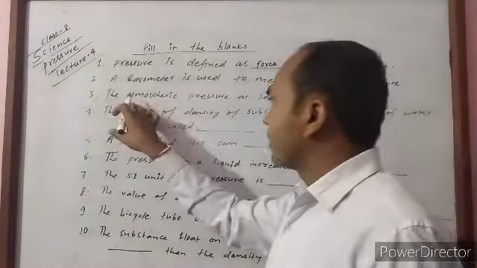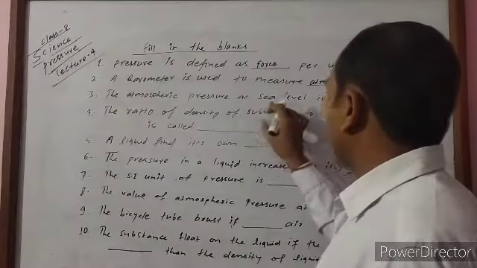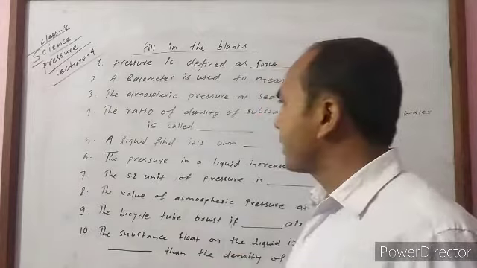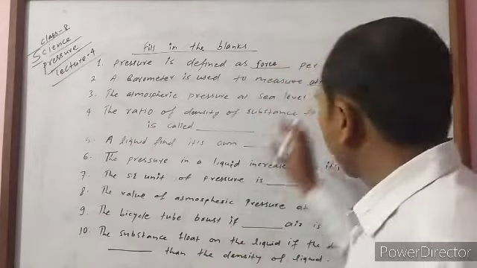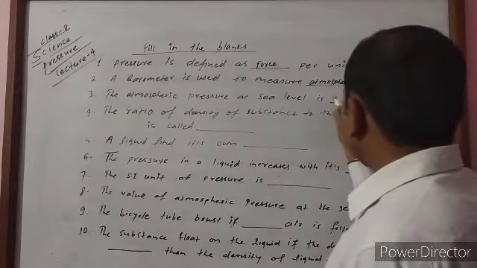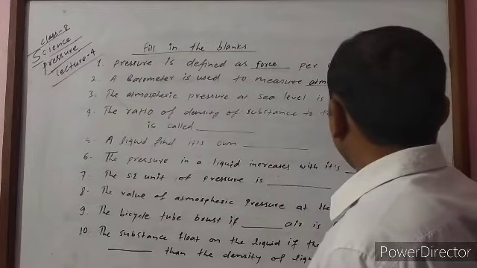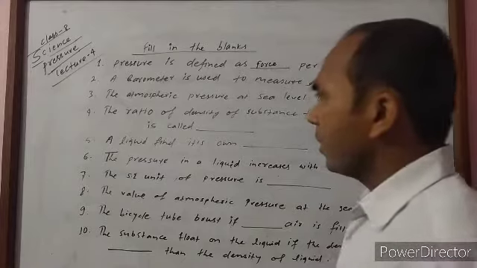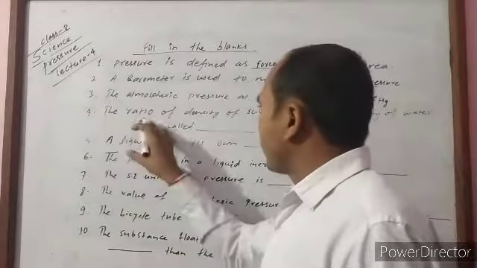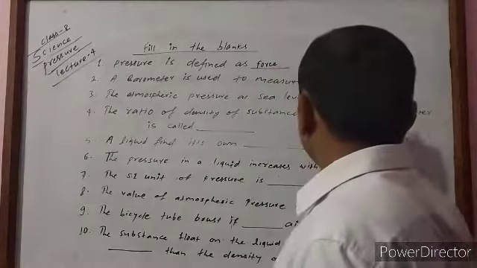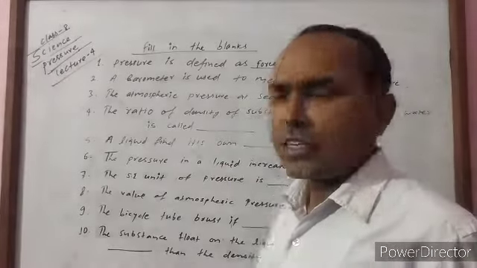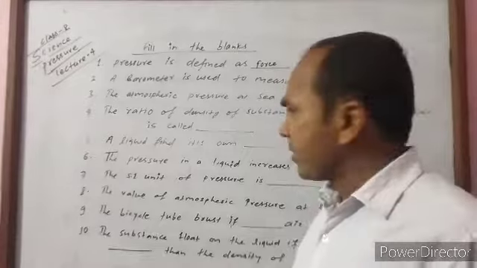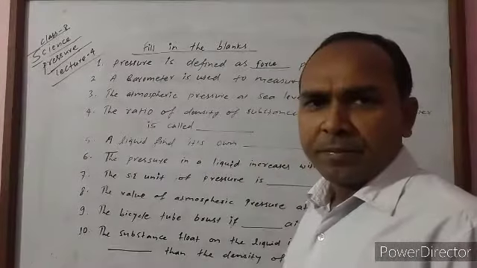The third question: the atmospheric pressure at sea level is. What is the value of atmospheric pressure? Yes, the value of atmospheric pressure is 760 mm of Hg. Fourth question: the ratio of density of substance to density of water is called what? Yes, relative density.